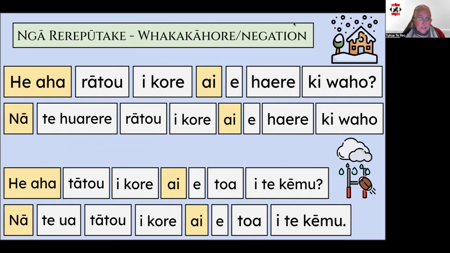Here's our negated question and answer sequence again. And here's another example. He aha tātou i kore ai e toa i te kēmu. Nā te ua tātou i kore ai e toa i te kēmu. Why didn't we win the game? We didn't win the game because of the rain.